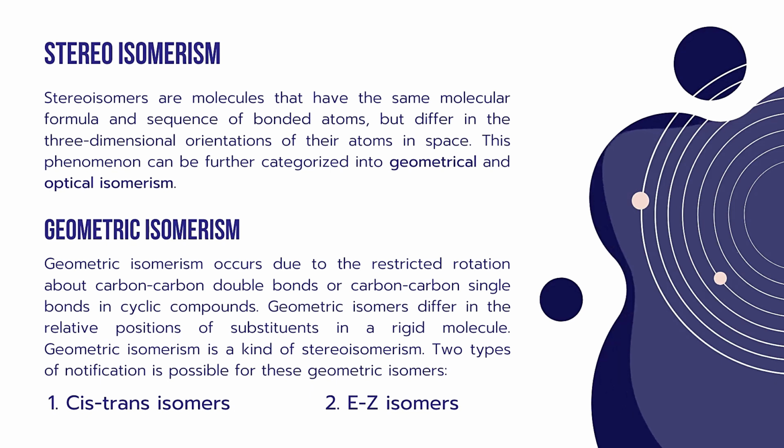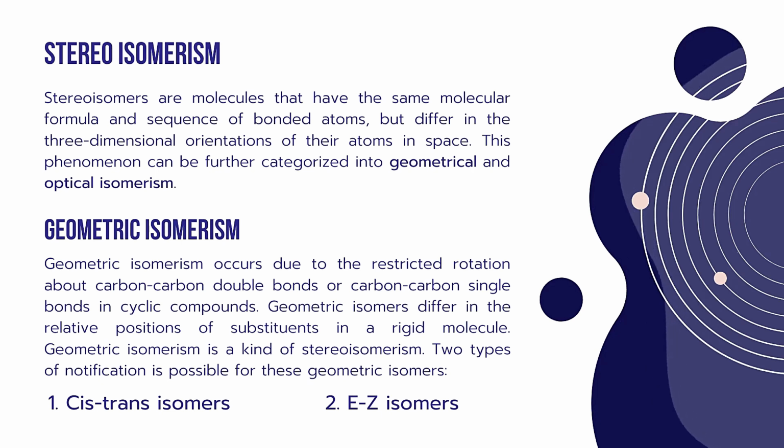So we can divide these stereoisomers into two types: geometrical isomers and optical isomers. There are two types of isomerism under stereoisomerism: geometrical isomerism and optical isomerism.